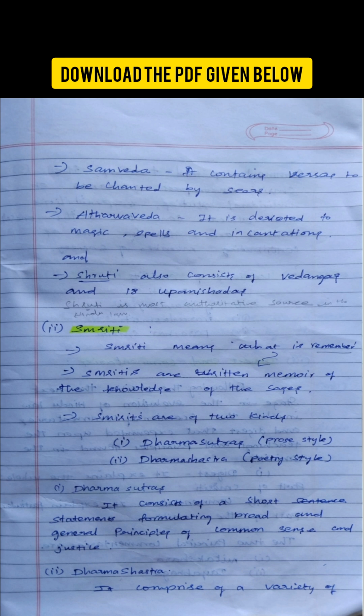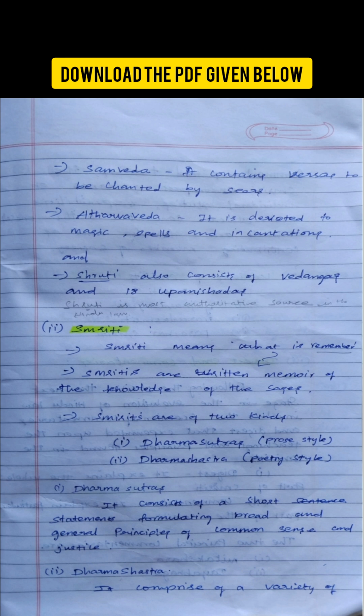Next we are going to move to Smriti. Smriti means what is remembered. Long ago, wise sages learned important knowledge and later wrote it down. These writings are called Smritis. Smriti helps us understand the ideas of Shruti in a simple and practical way.